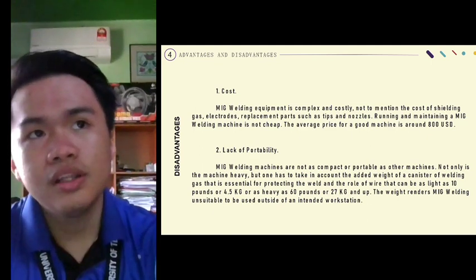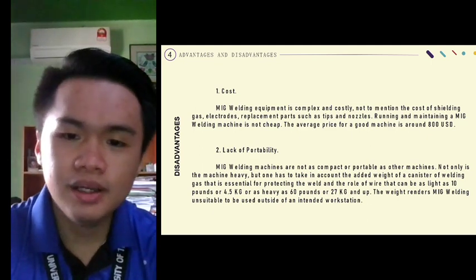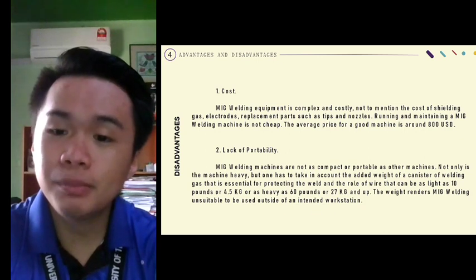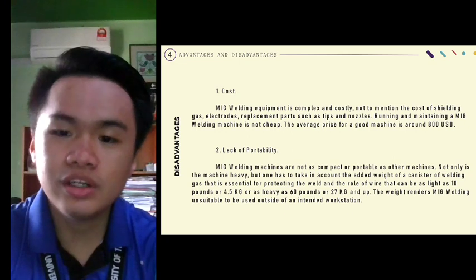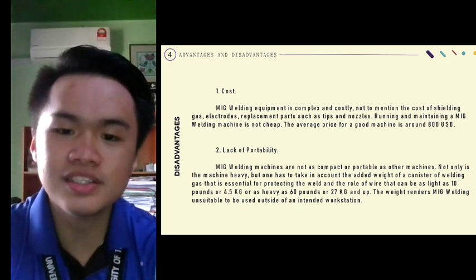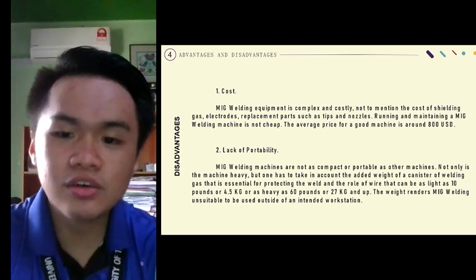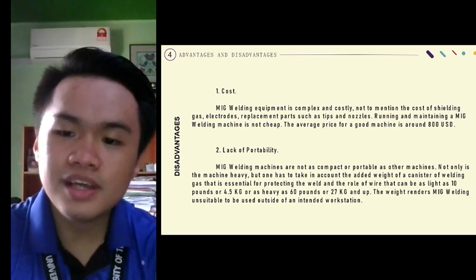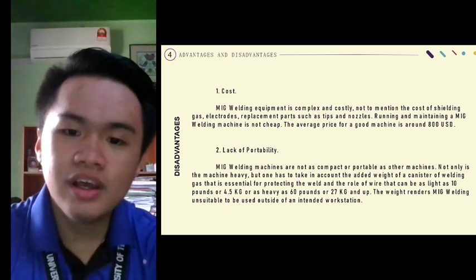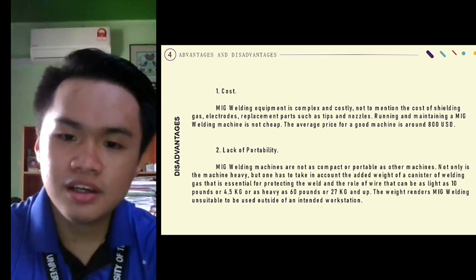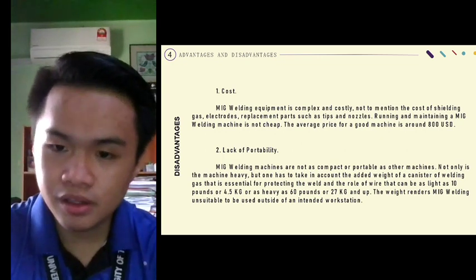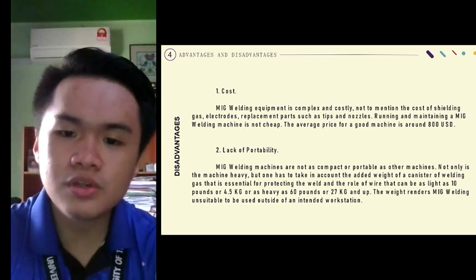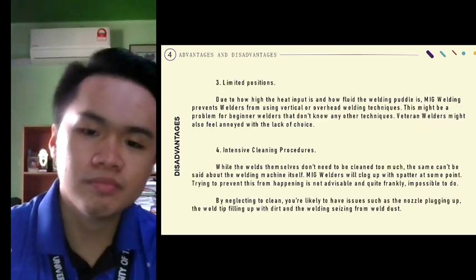Number 2, lack of portability. MIG welding machines are not as compact or portable as other machines. Not only is the machine heavy, but one has to take into account the added weight of a canister of welding gas that is essential for protecting the weld, and the roll of wire that can be as light as 10 pounds or 4.5 kg, or as heavy as 60 pounds or 27 kilograms and up. The weight renders MIG welding unsuitable to be used outside of an intended workstation.